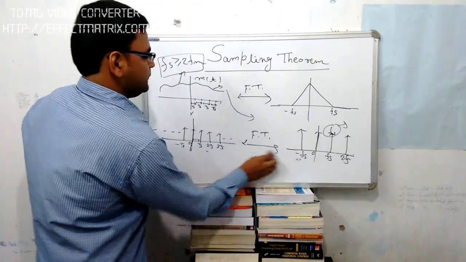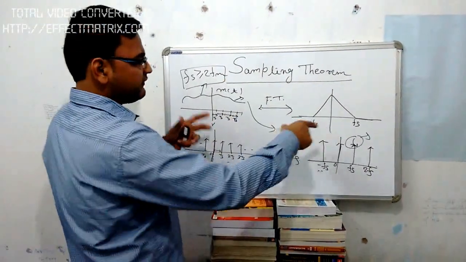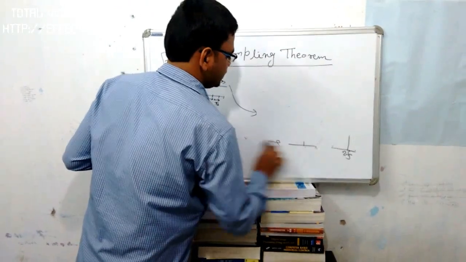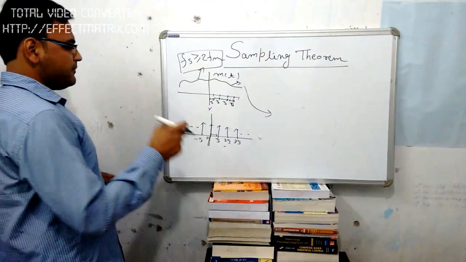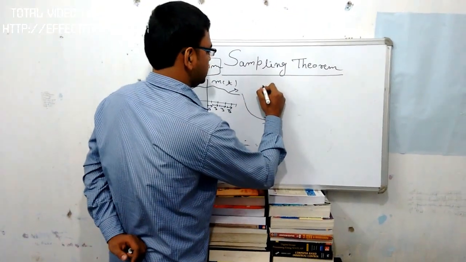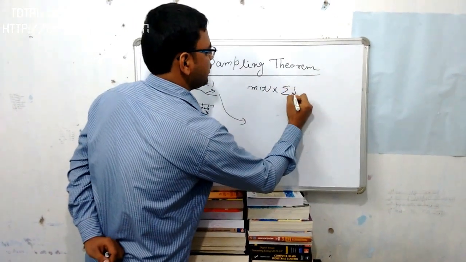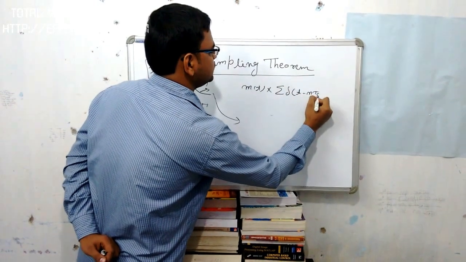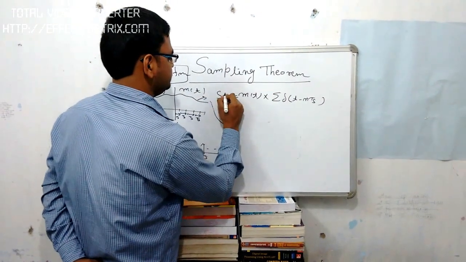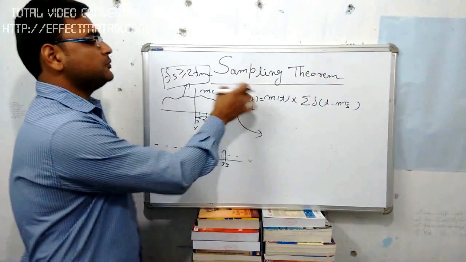So when we multiply it by this, now this is the graphical representation. Now we will discuss the mathematical representation, the mathematical equation. Okay, so this is the impulse train. Now when we multiply it, m(t) is multiplied by delta of t minus nTs. So this is the sampled signal. So now we will take the Fourier transform of the sampled signal.